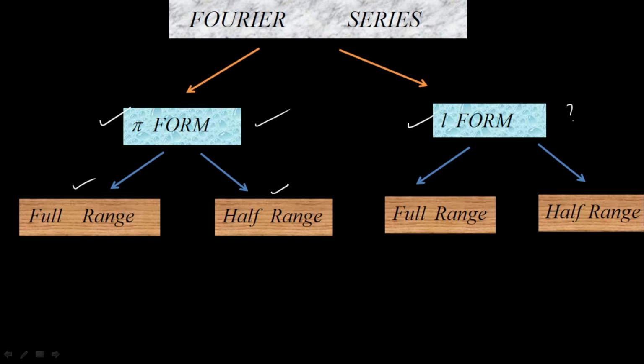Either it is of full range or half range. If it is of full range, it means the function is defined in the interval 0 to 2 pi or minus pi to pi. So if any function is defined under 0 to 2 pi or minus pi to pi, that is under the category of full range. If any function is defined in a half range, that is 0 to pi, then we have two categories. Either we can form a sine series or a cosine series. Okay. So these are all the things we are going to discuss in this video.